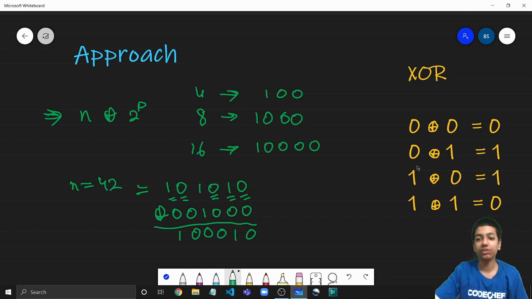But what happens when we XOR with 1? So 1 XOR 0 is 1 and 1 XOR 1 is 0. So what basically we can say is that it is going to toggle the corresponding bit. So 0 becomes 1 and 1 becomes 0, right? So if we try to apply this here as well, since there's 0 everywhere, all the bits are going to stay the same except for this bit. This bit will toggle this bit of 42 and from 1 it is going to bring it to 0. Had there been 0 here, it would have brought it to 1.